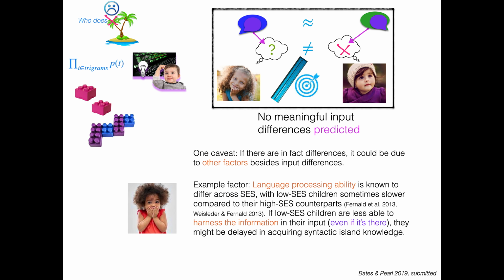We predict there not to be, but is that right? One caveat about this, which is important to keep in mind, is if there are in fact differences, it could be due to other factors besides the input. So for example, language processing ability is known to differ across SES, with low SES children sometimes slower in their ability to process their language input compared to their high SES counterparts. So what this means is if low SES children are less able to harness the information in their input, even if it's there in the input, they might be delayed in acquiring syntactic island knowledge, right?